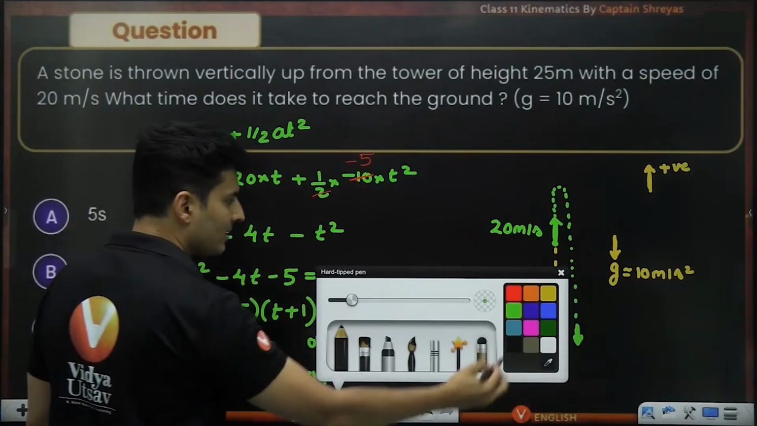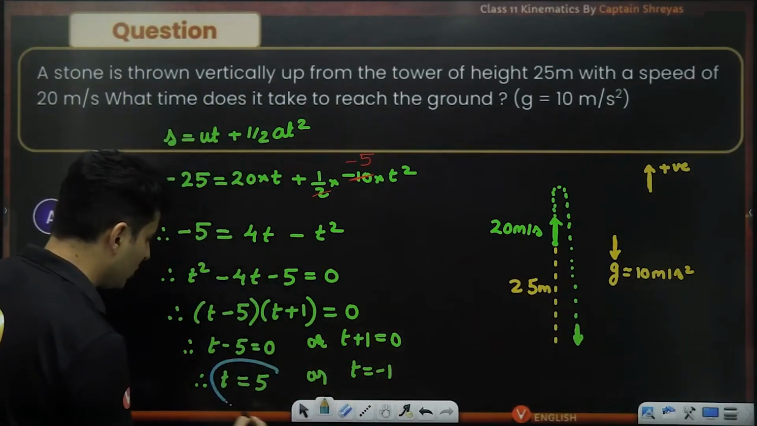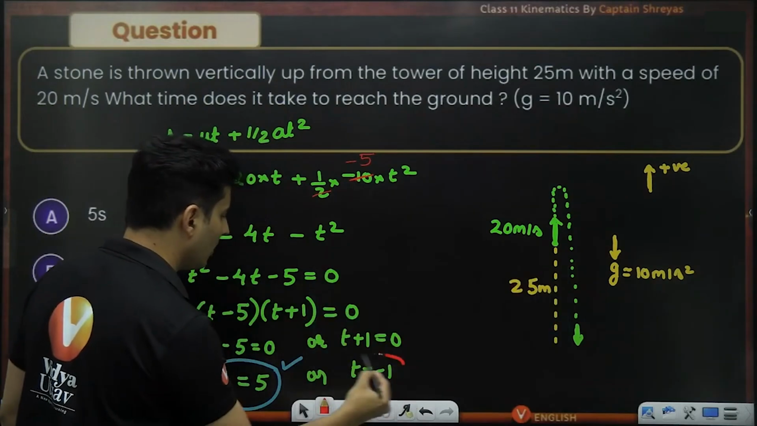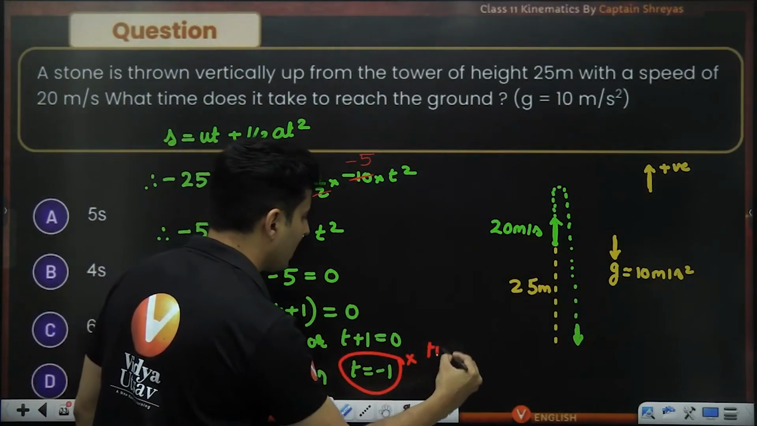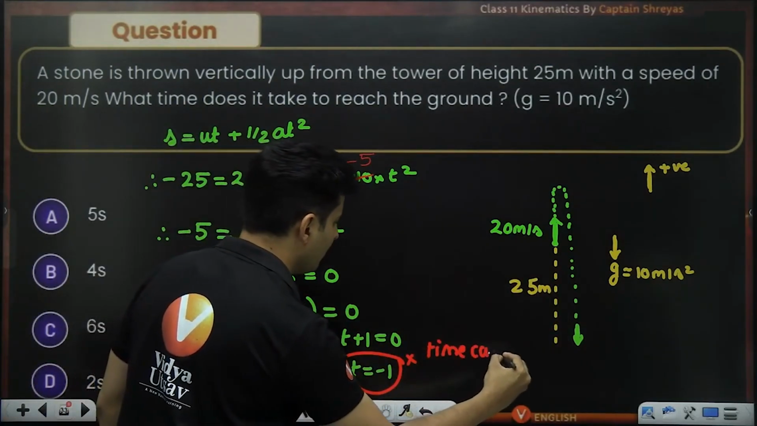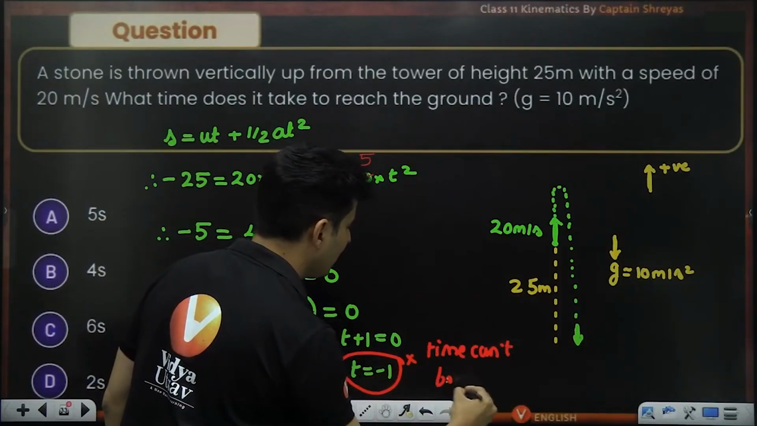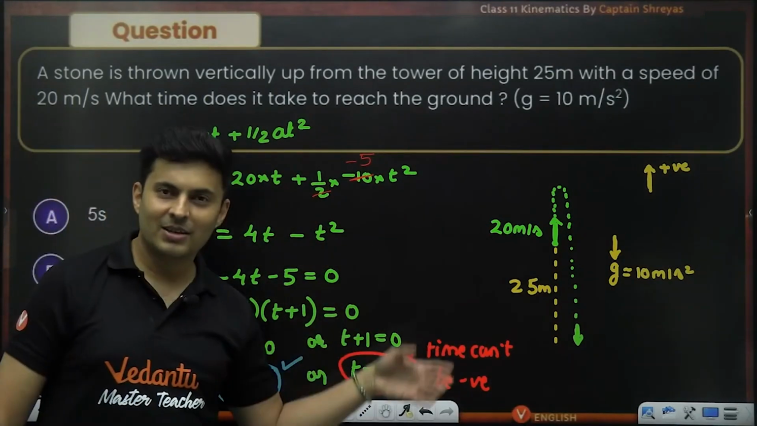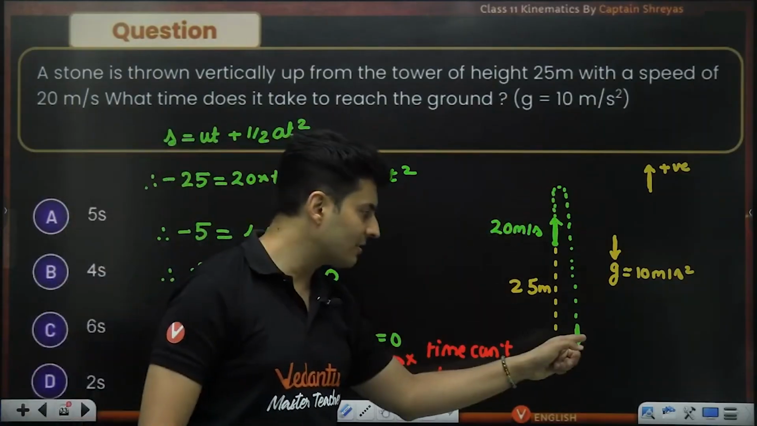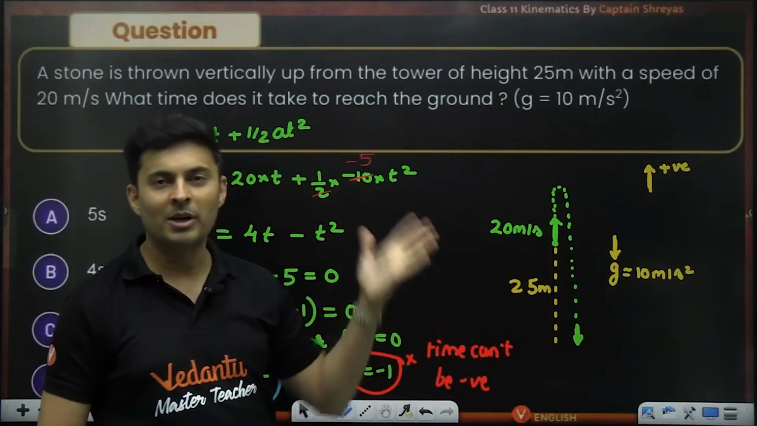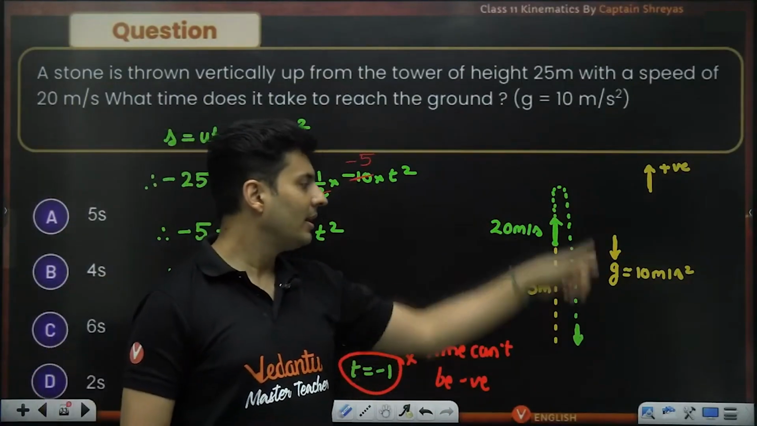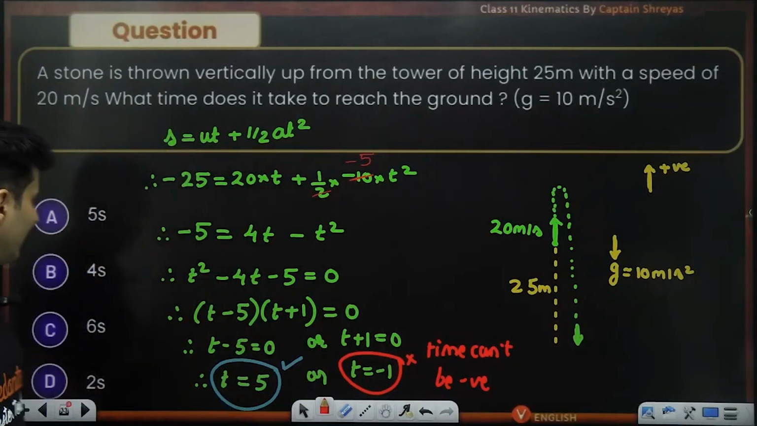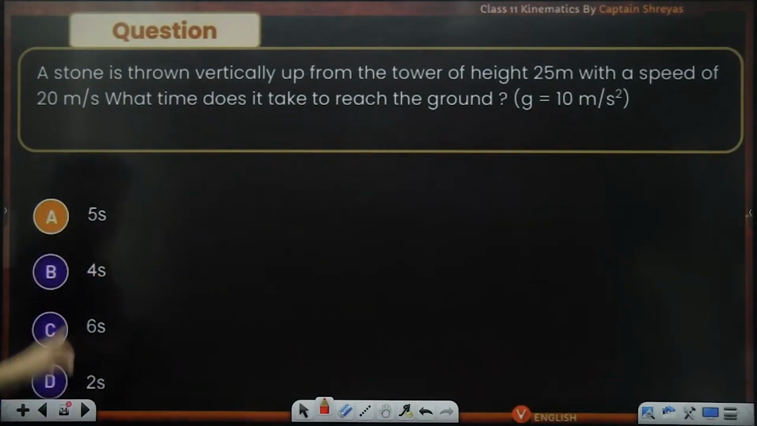But it is obvious now, this has to be correct and this has to be wrong because time can't be negative. Time value can't be negative. That means you have gone in the past. So that means everything is happening in the past. That means it reaches here in the past. How can you throw a ball and it reaches here in the past? Doesn't make sense. So this is the only valid option. So 5 seconds is option number A.